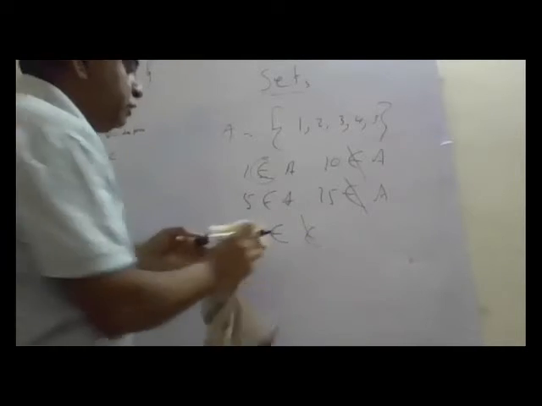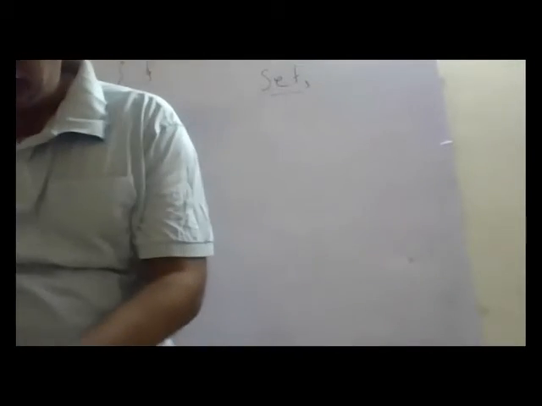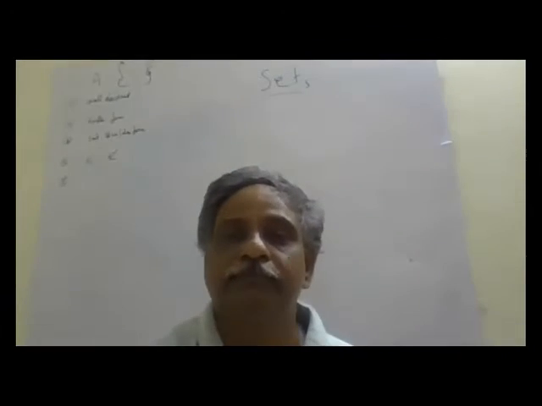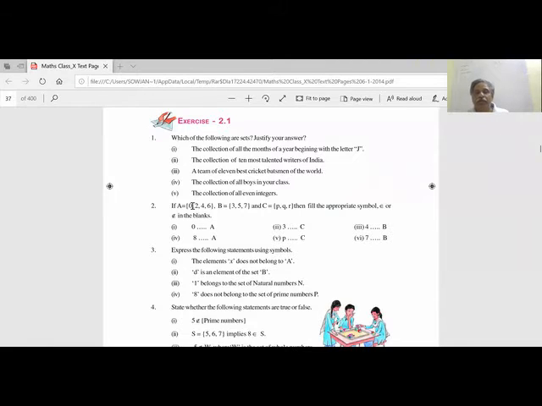So we'll go back to our exercise. We'll write here: does 0 belong to A? Yes, it belongs to A. 3 belongs to C? No. 4 belongs to B? No. 8 belongs to A? No. p belongs to C?